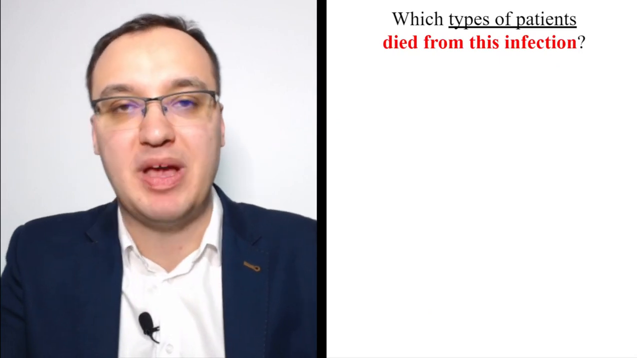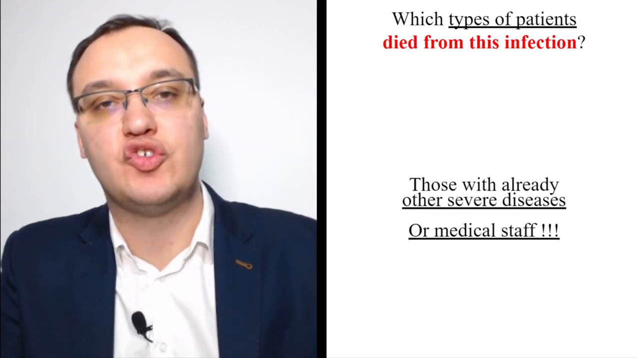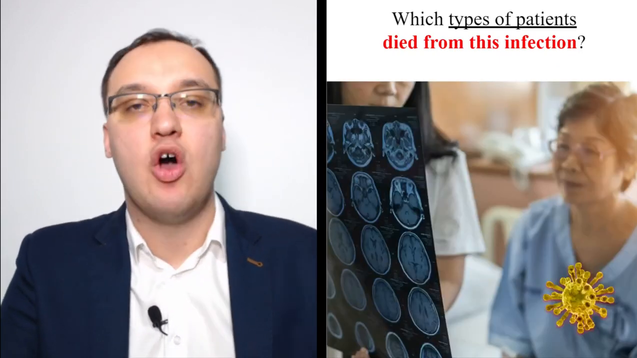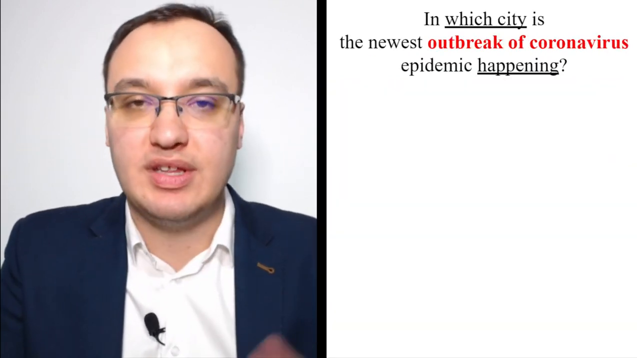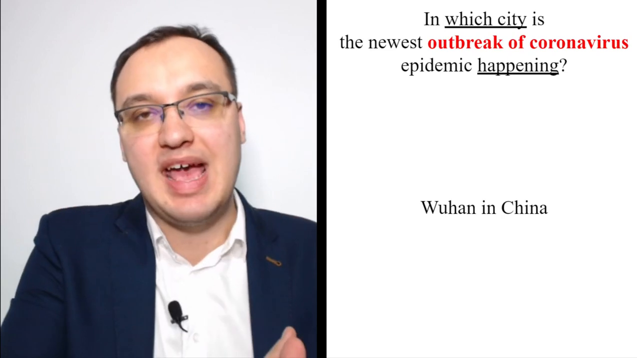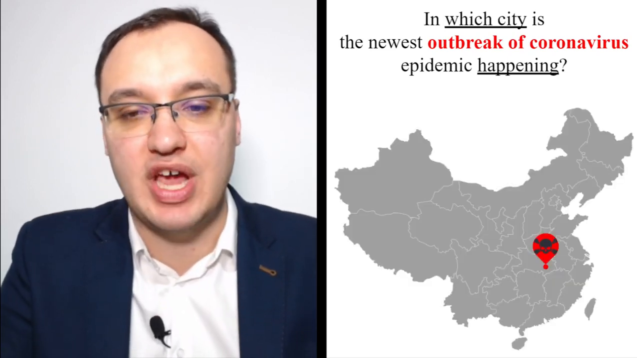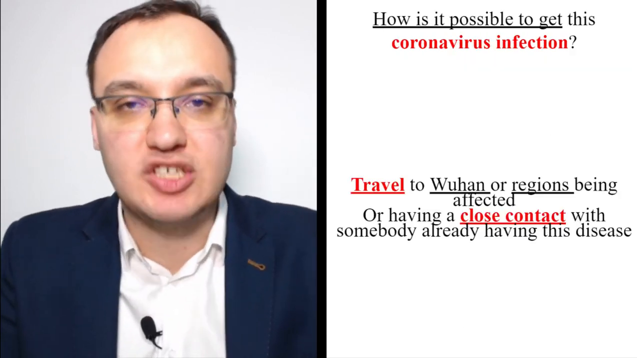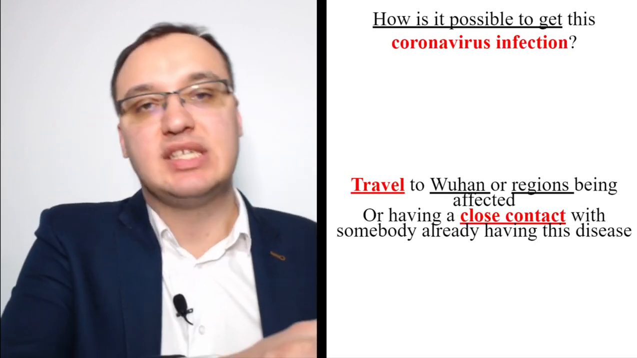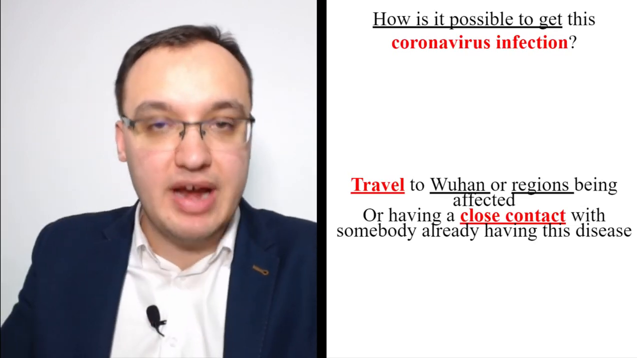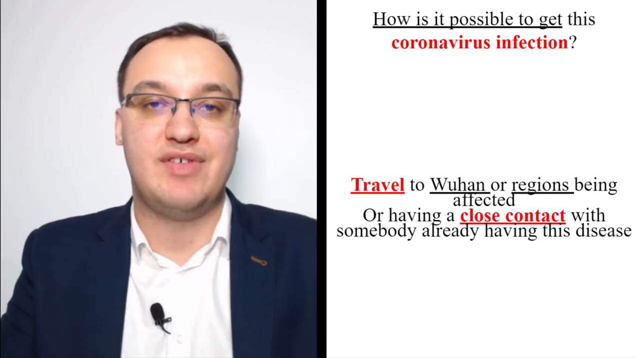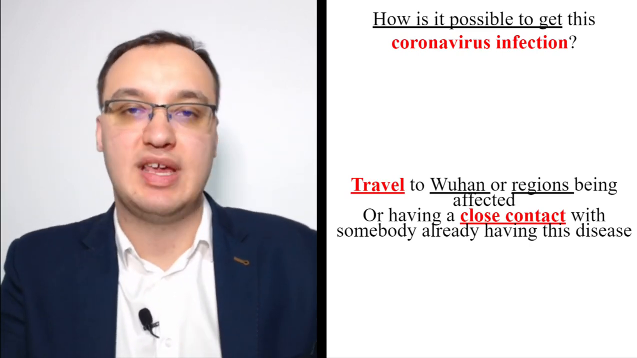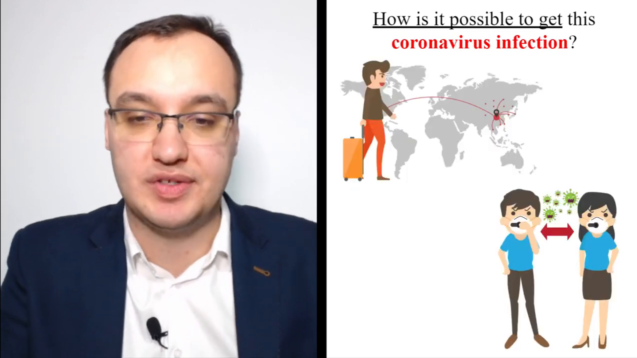Then we have the types of patients dying from this infection: those who already have a severe disease, or medical staff sitting next to this patient. The city that it all began in is Wuhan in China, and it's possible to get this coronavirus if you travel there, or if you travel to areas now that are having this outbreak, or you are getting in contact with somebody who was there before.